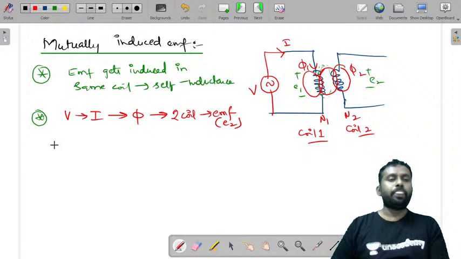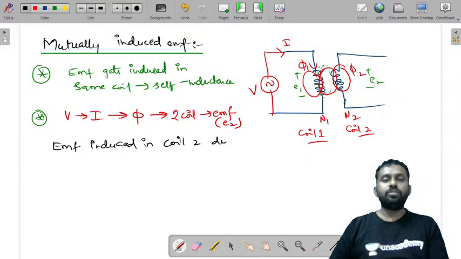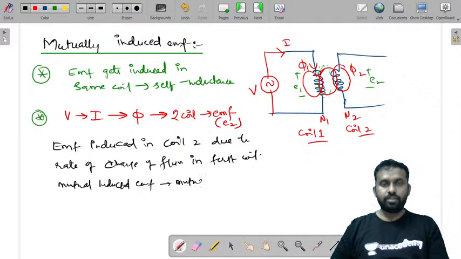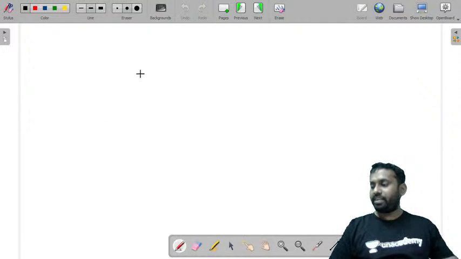The EMF induced in coil 2 due to rate of change of flux in the first coil is called mutual induction, or mutually induced EMF, or mutual inductance.